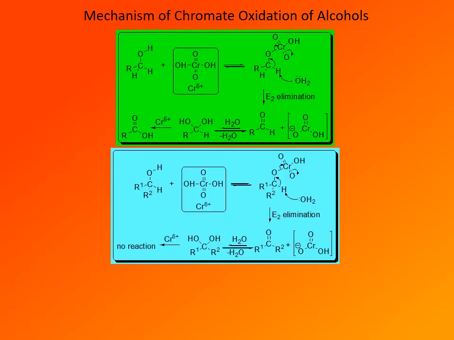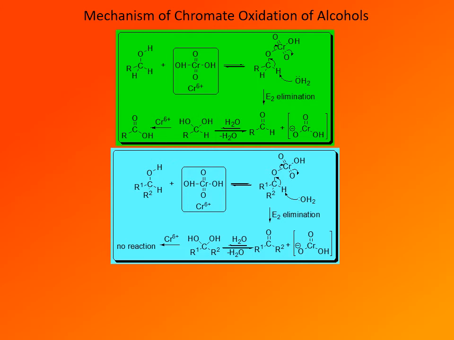In the case of a secondary alcohol, the same mechanism operates, but after the first E2 elimination, a ketone is formed. While ketones also form hydrates, that's where the reaction stops. We have a ketone-hydrate equilibrium. The equilibrium is towards the ketone, and so when we isolate the product, we isolate the ketone. The corresponding hydrate cannot eliminate. It can form a chromate ester, but since the chromate ester is unstable, it will decompose back to the hydrate.